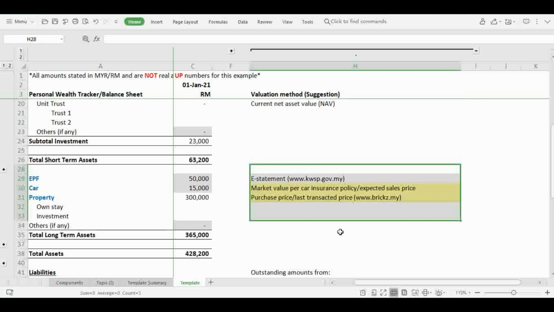For EPF, please refer to the e-statement in KWSP website. And for car and property over here, I have highlighted them in yellow as there are different ways of valuing them depending on your preferences. I would say there are two options. For car, it's simpler to just use market value based on the car insurance policy. You may also opt to use the expected sales price in the market, which may be more difficult to determine.